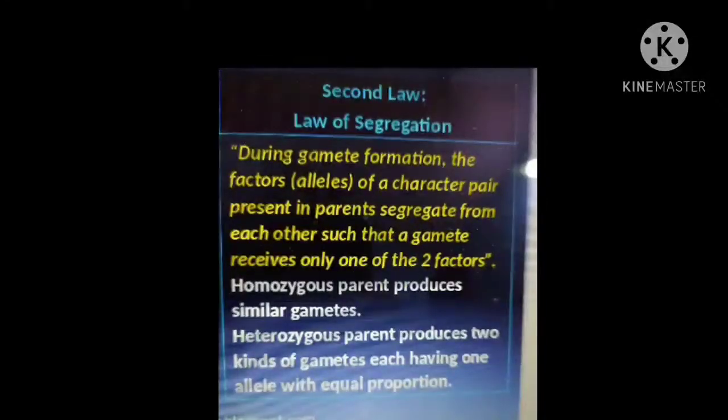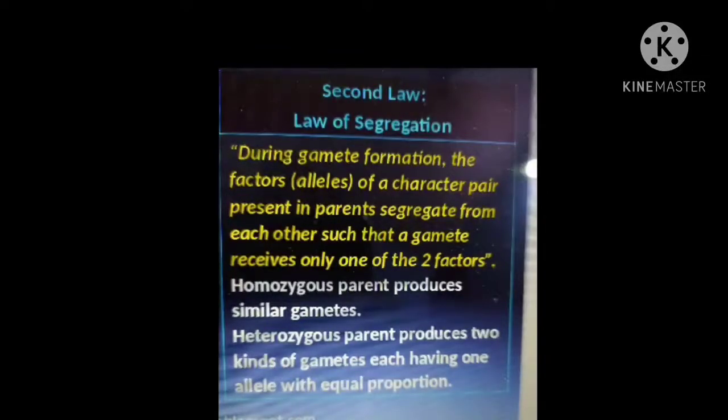So the gamete gets only 50% of the alleles. Okay, clear now? That is why it becomes haploid. That is, the alleles separate. Alleles get separated and go to different gametes. Clear?